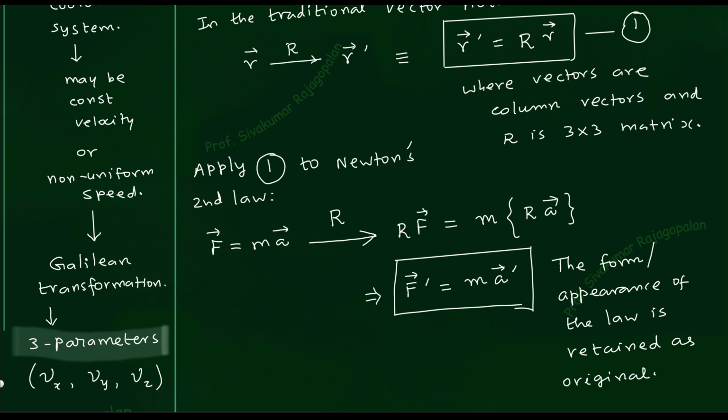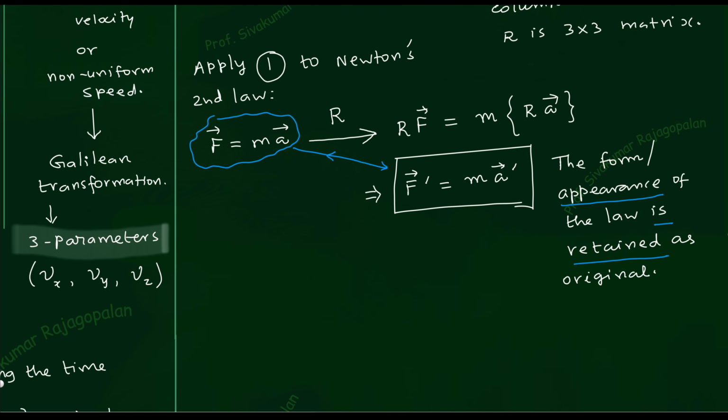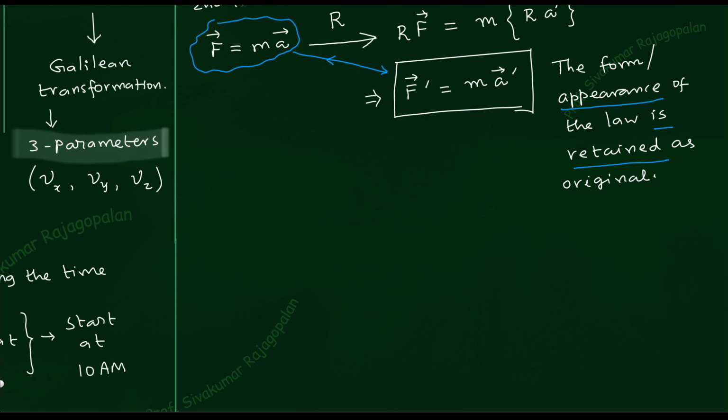I'll put some kind of blue color circle. So you have to compare with the before. This is the before transformation, before rotation. After rotation, this is the after rotation. Before rotation is inside blue color. After rotation is inside the rectangular white color box. So if you compare them, their appearance is retained as original. If this happens, then we can say, so I'll write down that, then we can say that the Newton's law is invariant under rotation.